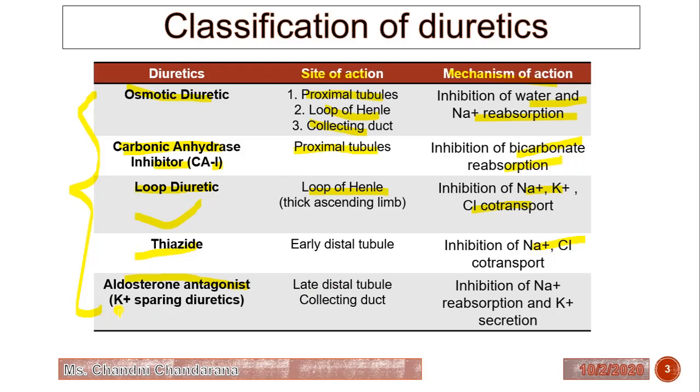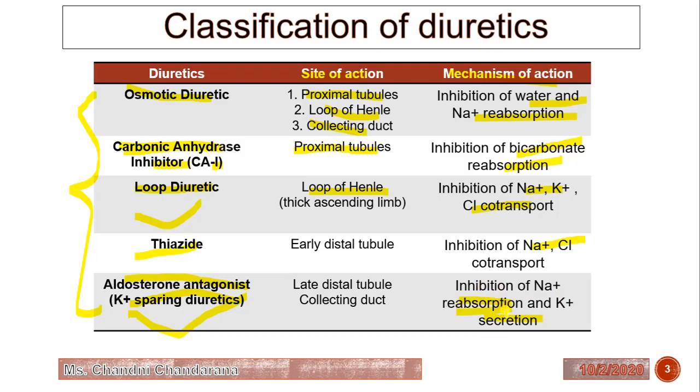It is also known as potassium sparing diuretics. It acts on the late distal tubule and collecting duct. It will inhibit sodium reabsorption and potassium secretion. This name suggests potassium sparing diuretic, meaning it will spare potassium. It will inhibit potassium secretion, but it will inhibit sodium reabsorption.